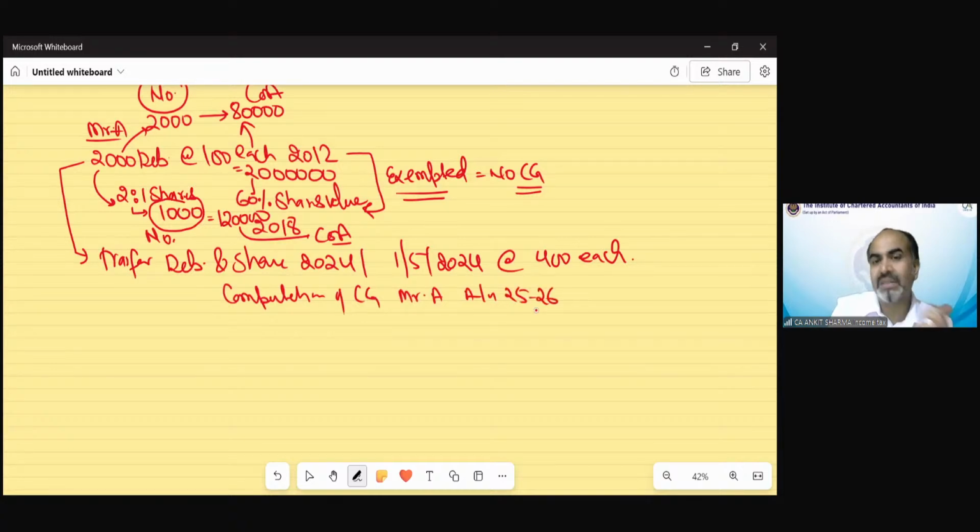Now we have two assets. One we have debentures, other we have shares. So we have to find out the period of holding. The concept says there is no issue in calculation of period of holding. Whatever you have purchased, from that day till the date of transfer, you will consider it as the period of holding. So we purchased debenture in 2012.